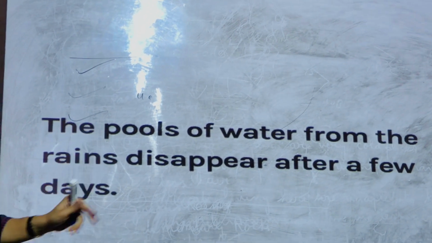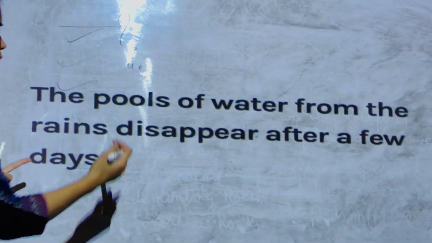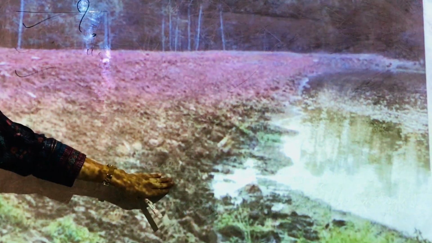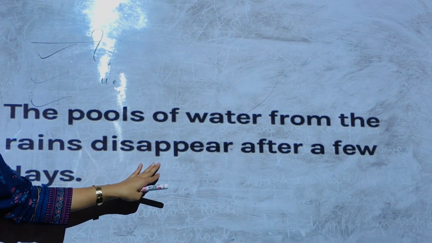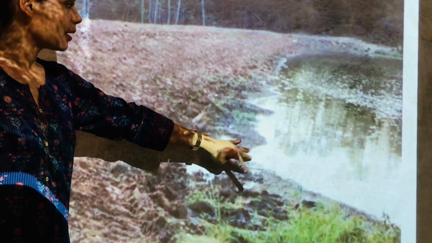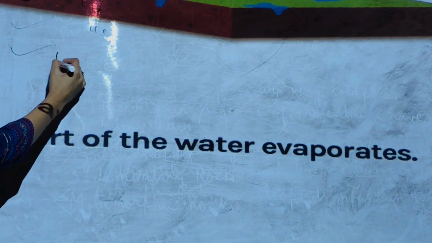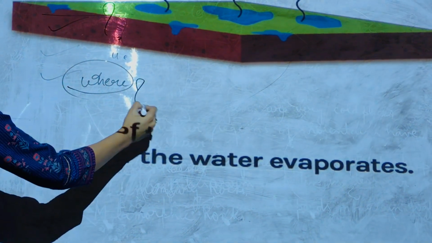Now to understand the percolation, let us recall a very simple observation that I am very much sure that you must have observed. Children, if you notice and if you can recall, I am sure that you must have seen this type of situation. Now can you tell me that the pool of water that you see after the rain, okay, it disappears after a few days. For example, this is a pool which is formed by the rain. It will disappear after a few days. Yes, so where does that water go? Because we are not draining it anywhere, but still after a few days the water disappears.